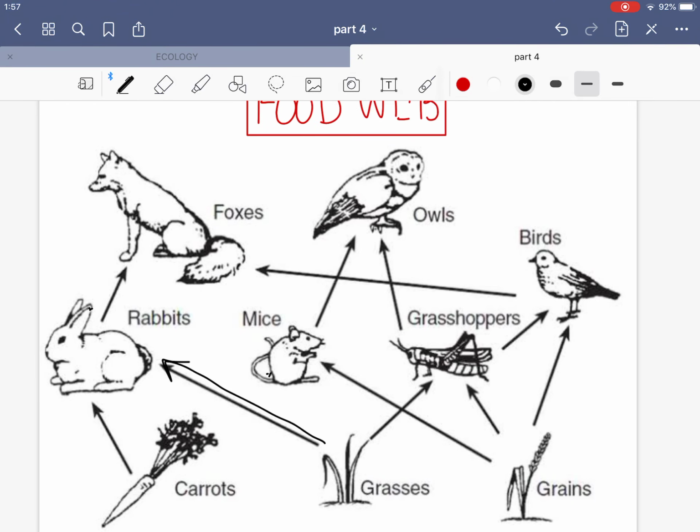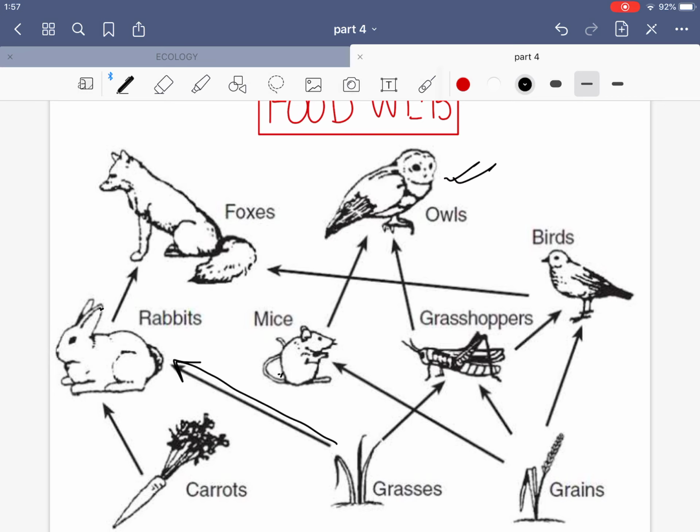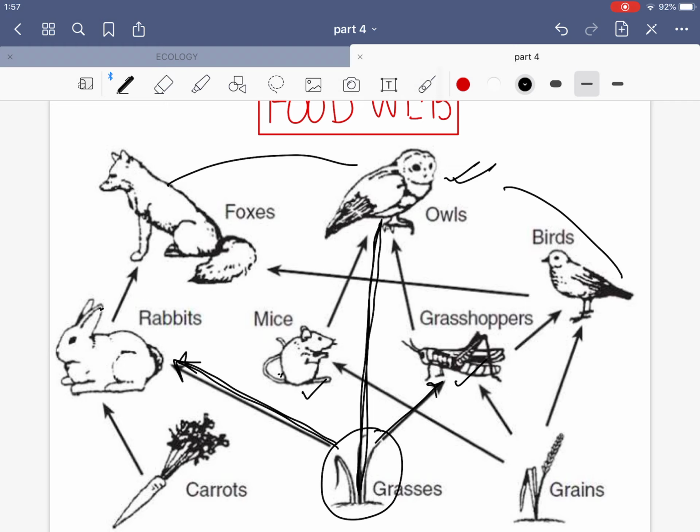And you can see a diagram of the food web here. Like this owl is not just dependent on the mice here, it is also dependent on the grasshopper. And on this grass, the grasshopper is dependent, the rabbit is dependent, some cow will be dependent, some goat will be dependent. So if you just consider this part, this will be one food chain. But if you consider all the relationships, it turns into a food web. So a food web is actually the better representation when we compare it with a food chain. Is it clear, everybody?